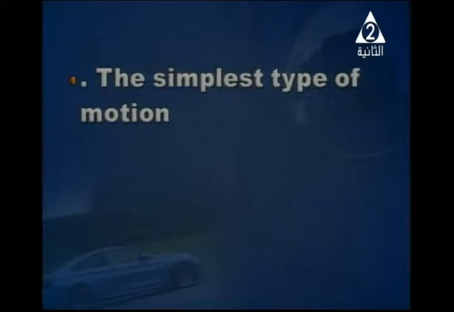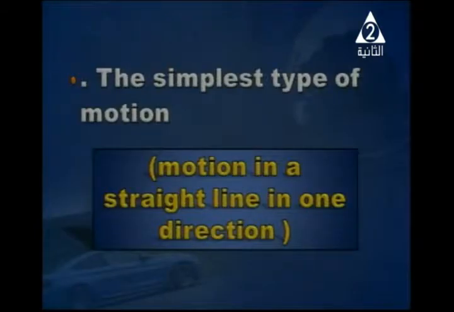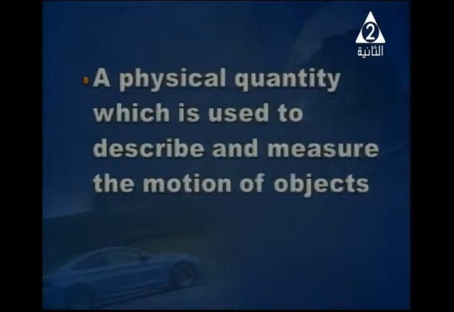Another question: the simplest type of motion. What do you think this is about? Simplest one means motion in a straight line in one direction. Good. But we have a different question: the physical quantity which is used to describe and measure the motion of the object. What is the physical quantity? Shahd, what's your answer? The answer is speed. Very good.